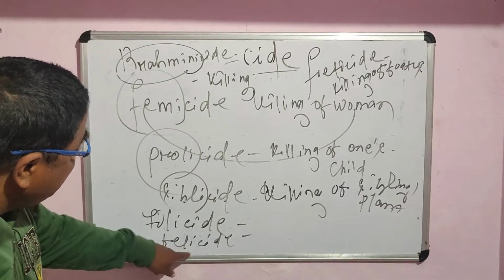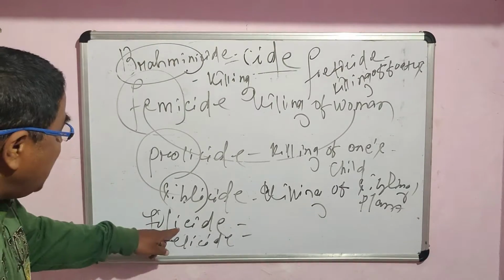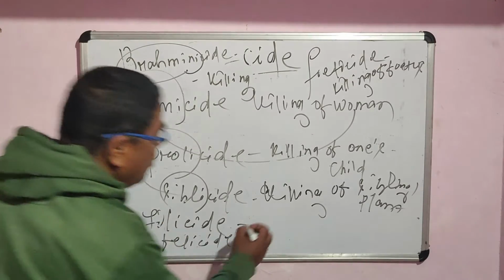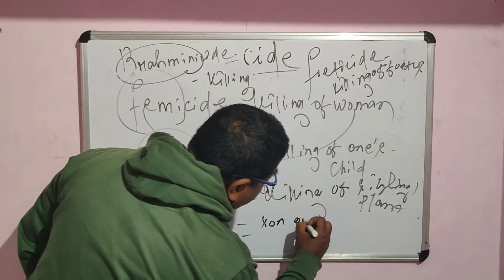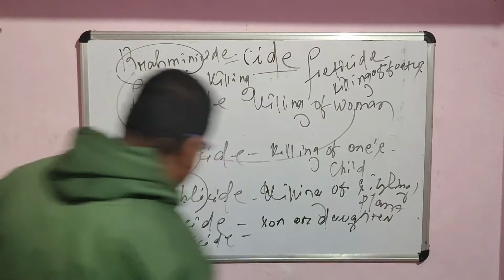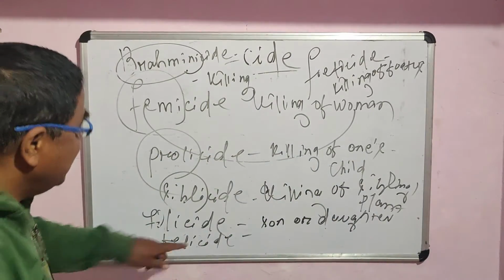So filicide or felicide. Remember, filicide means killing of one's son or a daughter. Killing of one's son or daughter is called filicide. Similarly, felicide, killing of cats. Killing of cats is called felicide.